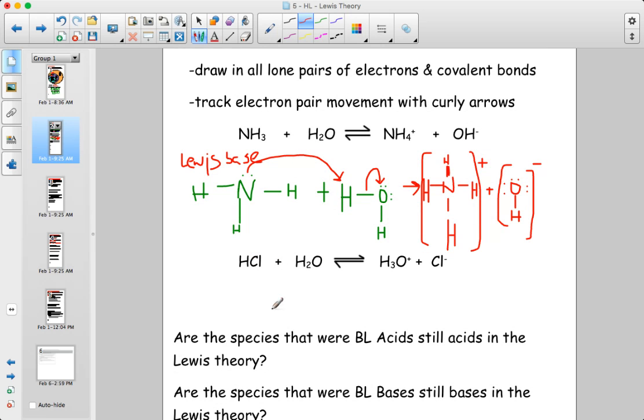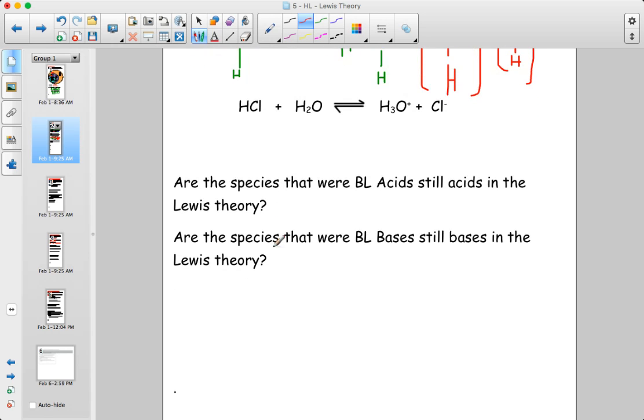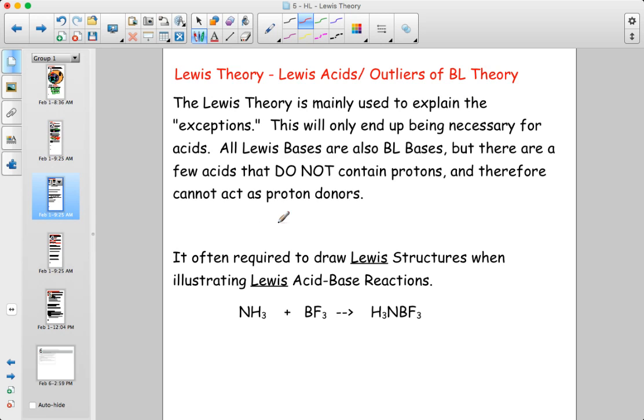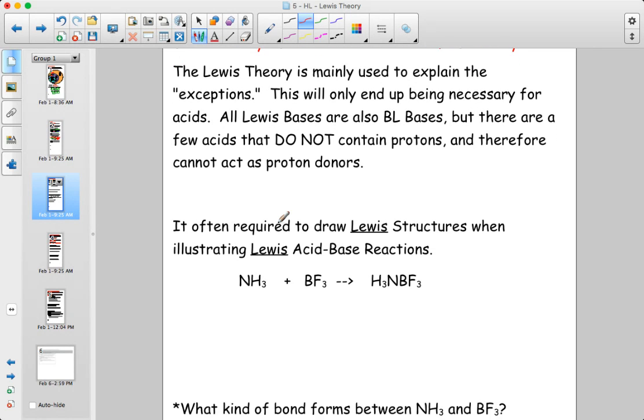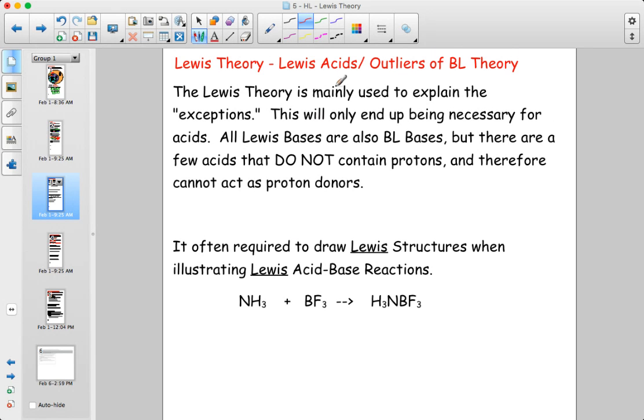We could do it again with this example, but for the sake of time on the video, I won't. The idea is that although we were learning a new theory, all the things that we knew before that were Bronsted-Lowry acids and bases are still going to be acids and bases under the Lewis theory. So why have this new theory? We have this new theory for the exceptions, and it's really the exceptions that are Lewis acids. So that's going to be the focus.